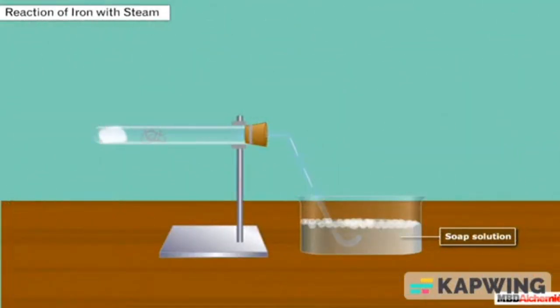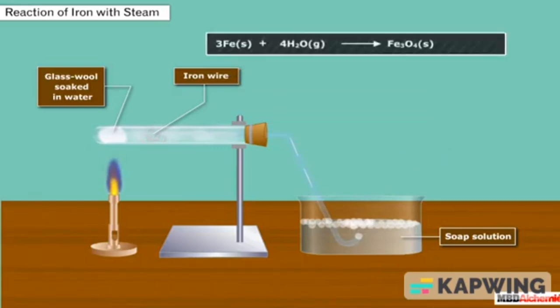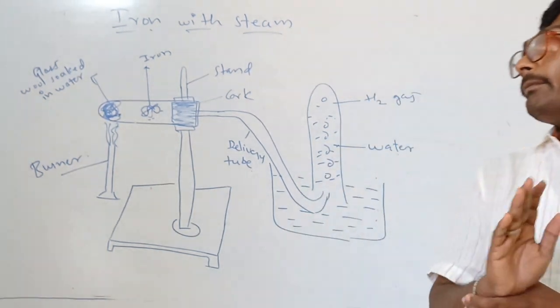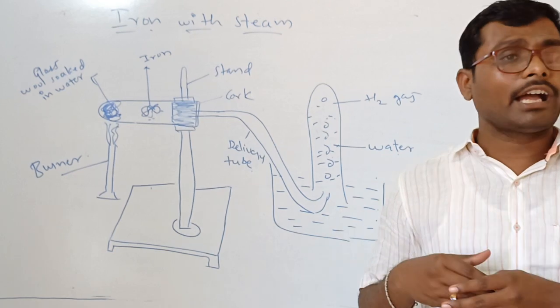Take hard glass wool soaked in water. Now put an iron wire in and heat the test tube. Iron reacts with the steam. A gas evolves. Bring a burning matchstick near the gas; it burns with a pop sound. We conclude that hot iron reacts with steam to produce hydrogen gas. After observing the animated video, you see that iron reacts with steam and produces hydrogen gas.